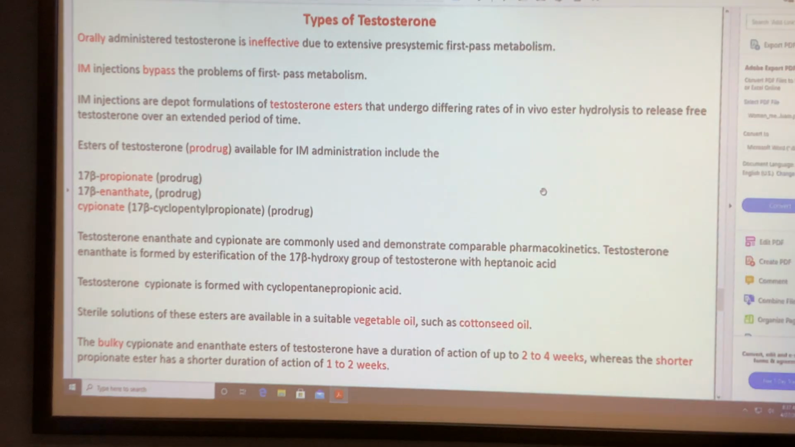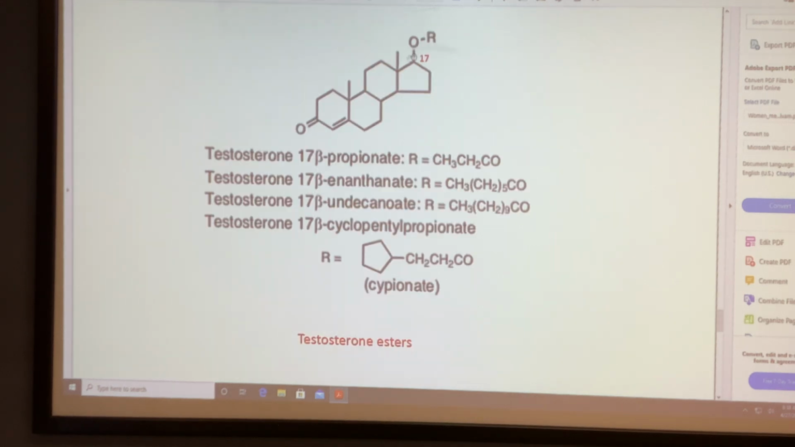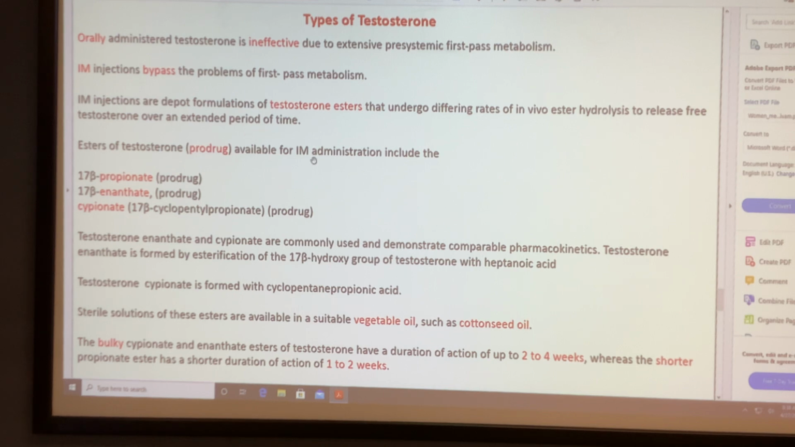All the ester analogs are prodrugs. The ester moiety is attached to the hydroxyl at carbon number 17, as propionate, enanthate, or cyclopentenyl propionate, that is cypionate. Those are all prodrugs and suitable only for IM injection, not for IV or oral. Those are the depot formulations, so the compound is slowly hydrolyzed from the injection site. A bulky ester is suitable for 2 to 4 weeks, and a shorter ester for 1 to 2 weeks of activity.